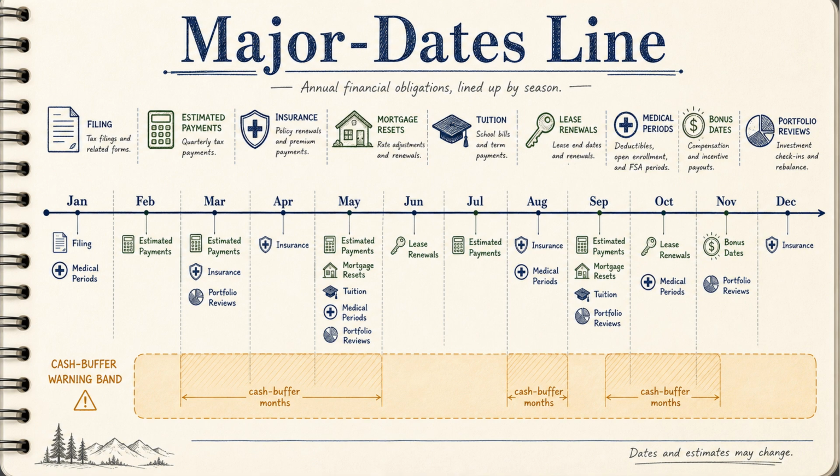In the first quarter, list last year's unresolved documents, expected income, major expenses, and family changes. In the second quarter, review withholding, cash buckets, insurance payments, and possible investment tax events. In the third quarter, adjust before it is too late. Check missing records, income changes, deduction questions, and whether too much short-term money is invested. In the fourth quarter, organize and confirm rather than panic.